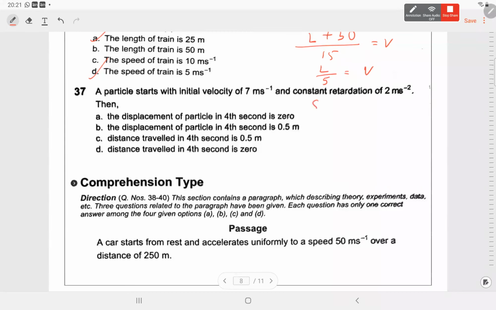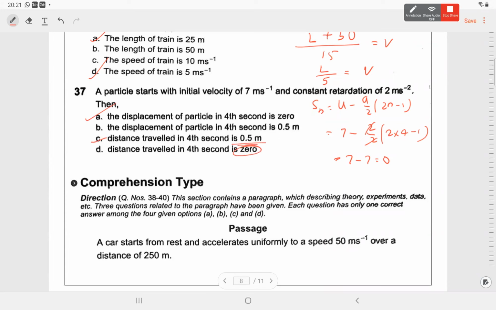I think a similar question we did also last class, or maybe the same question. इसमें जब हम फॉर्मूला लगाएंगे डिस्प्लेसमेंट का, it will be u minus a by 2 into 2n minus 1. Since initial velocity is 7, retardation is 2 and time in 4th second, so it will be 2 into 4 minus 1. That is 7 minus 7. So displacement is 0. Distance, obviously distance cannot be 0. So common sense ही, but एक बार check कर लेना चाहिए. ऐसा होता है कि more than one correct में भी केवल single option correct.